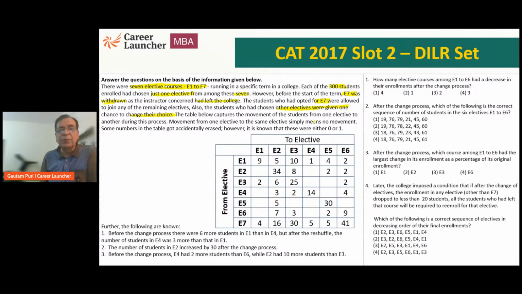The table below captures the movement of the students from one elective to another during the process. Movement from one elective to the same elective simply means no movement. Some of the numbers in the table got accidentally erased. How it is known, these were either 0 or 1. So if you look at this table, it has got missing data, and what we know is each of these missing data is either 0 or 1.